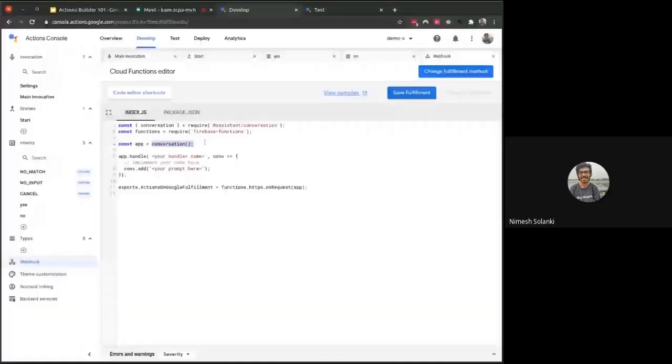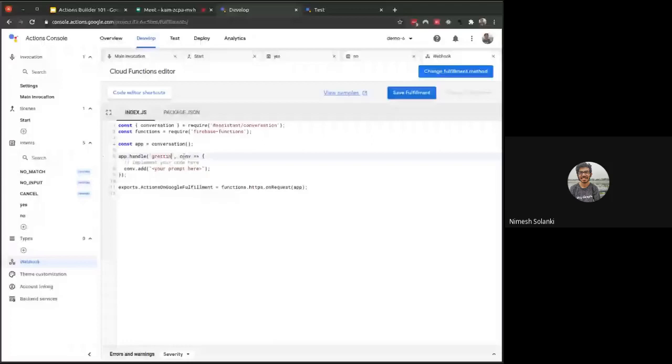Over here, first of all, we'll change the handler name. Let me say it is greeting. Make sure that you update the greeting, we are updating the name of the handler. The handler name is greeting, and we'll check. Currently our message is the long one. Let me shorten it down.